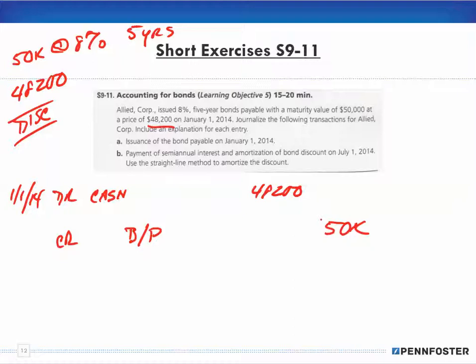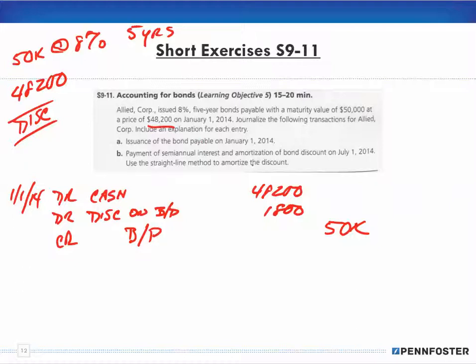Well, my debits don't equal credits in this journal entry, so I'm going to have to debit something else. And what am I debiting? I'm debiting the discount on the bond payable for the difference in the amount of $1,800. So that is my journal entry for the issuance of the bond payable on January 1st.